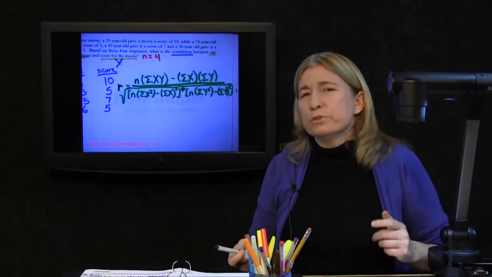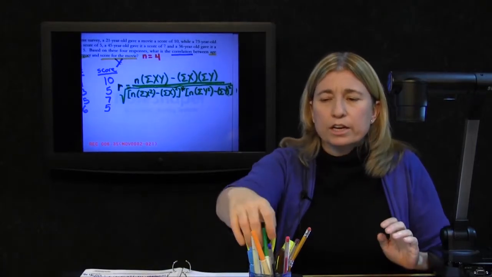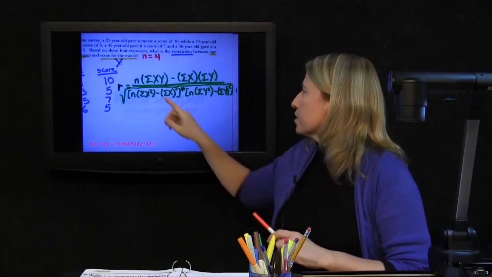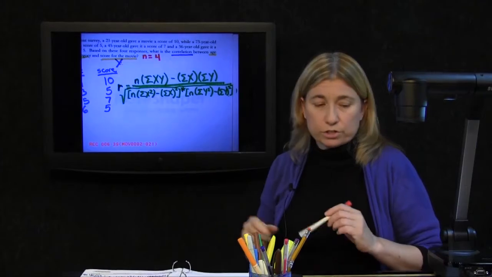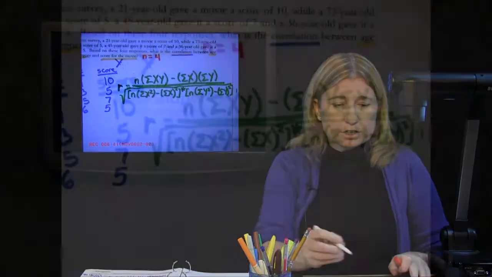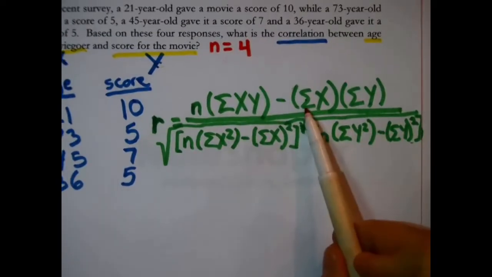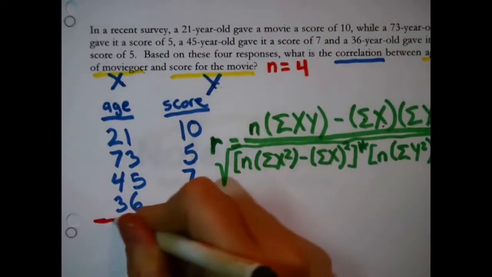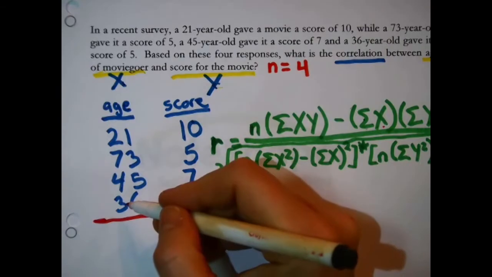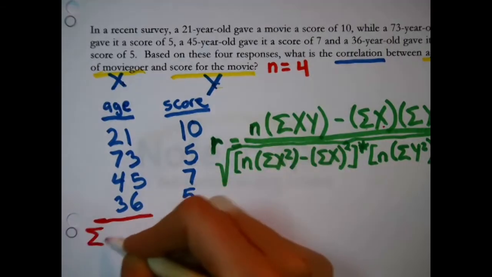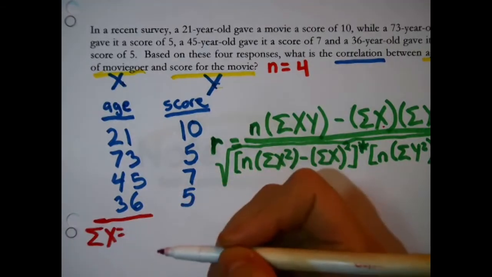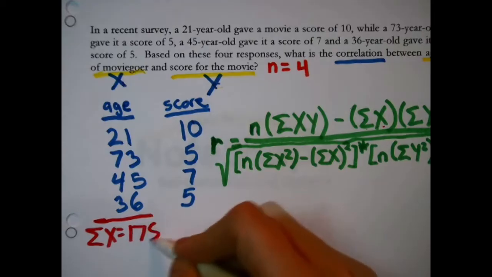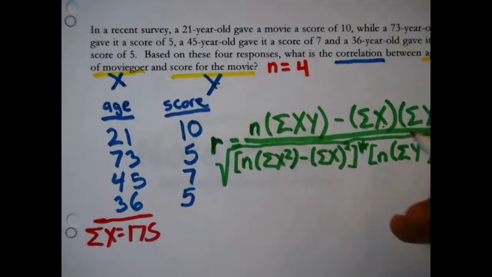What we need to do next, staying organized, is find these other so-called summary statistics first. Some of them are really easy. Like this is the sum of x. That just means add up this column. Add up the ages. The sum of x, I get this adds up to 175 right here. Okay, so we've got what goes there and what goes there.